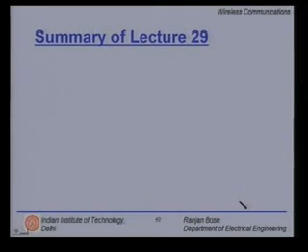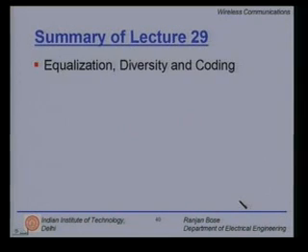So, let us now summarize today's lecture. Today we talked about the use of equalization, diversity and coding. We saw that fading channels cause major impairments in the modulation technique performance simply because of getting into deep fades and the fade duration that we stay within the faded region.